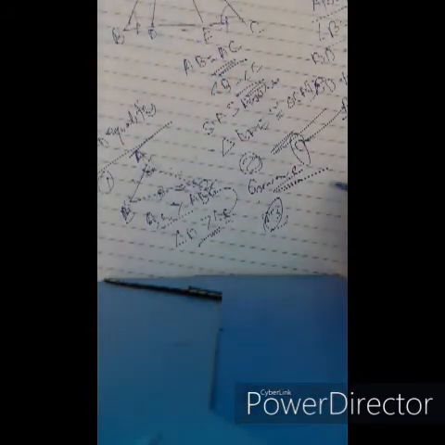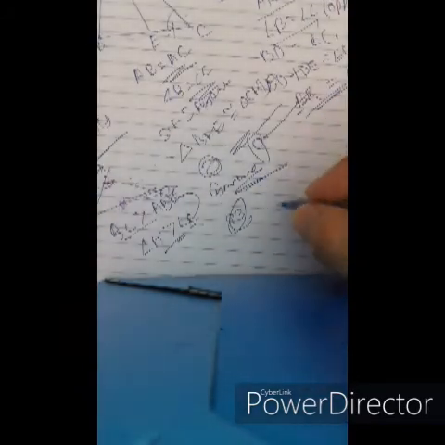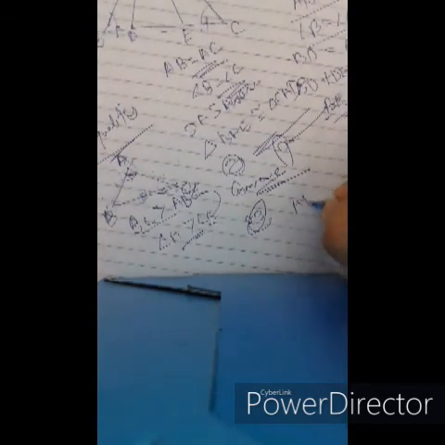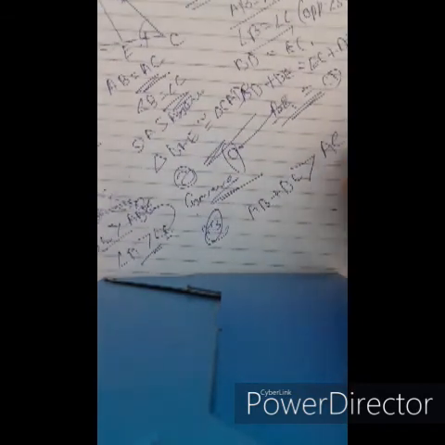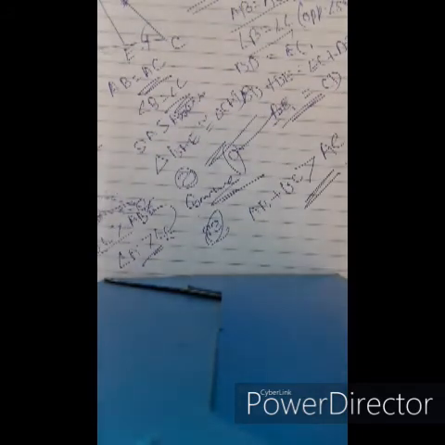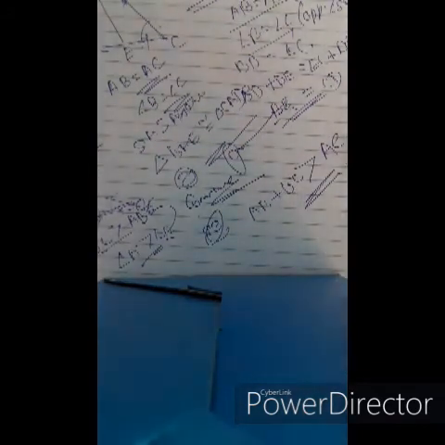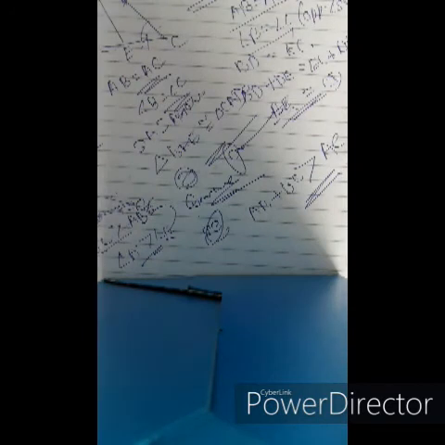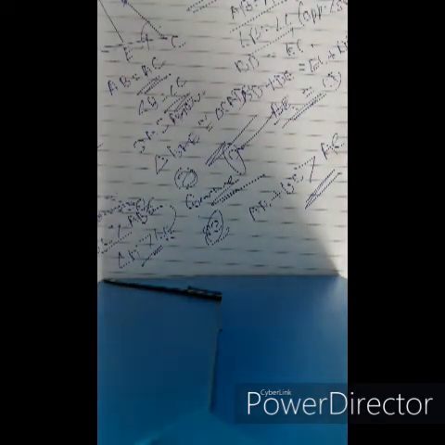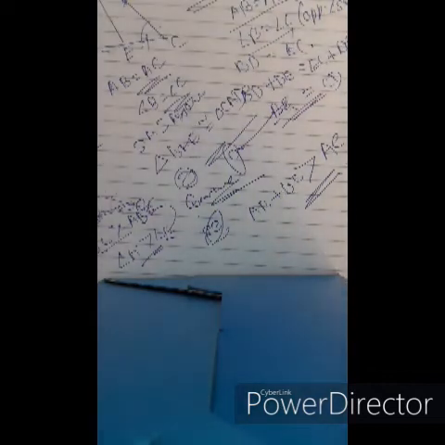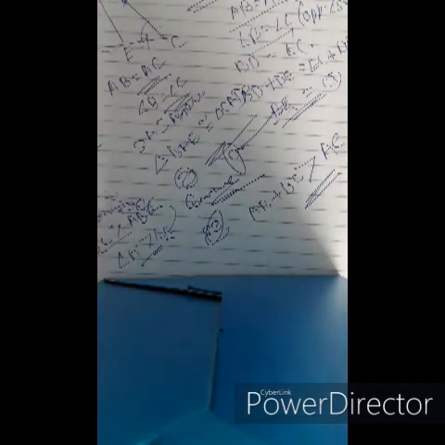That is the third theorem, and it is very important for solving problems.